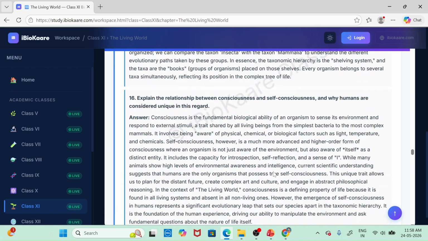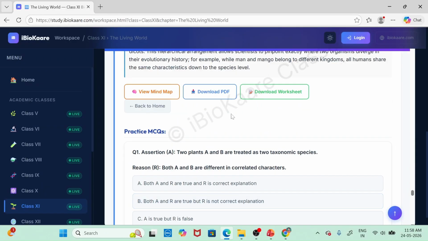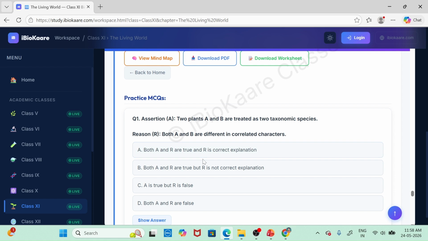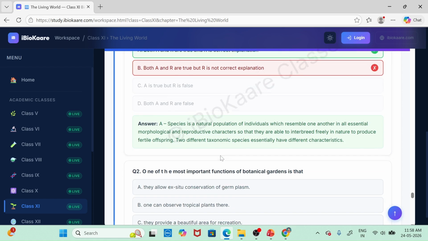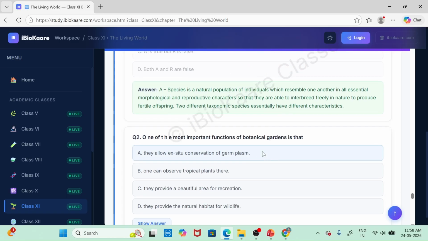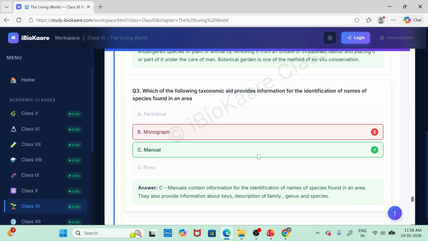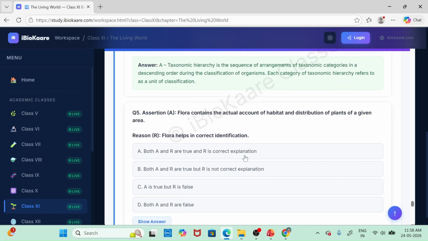For example, go for practice questions. Here we find the practice questions present. Here you can download the materials. Suppose anybody wants to download the PDF, you can click and download. You can go for the worksheet, and you will get an ample amount of questions, and also we'll get the solutions. Whatever you have studied, you can go and practice it easily.